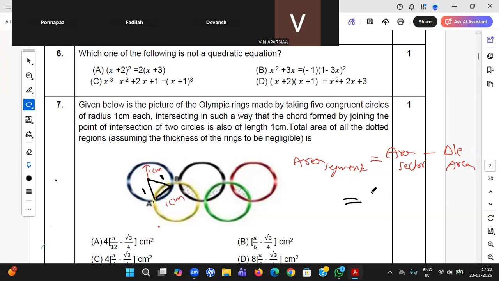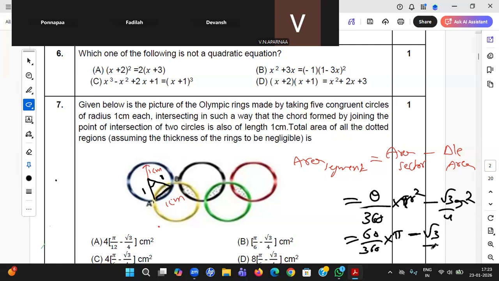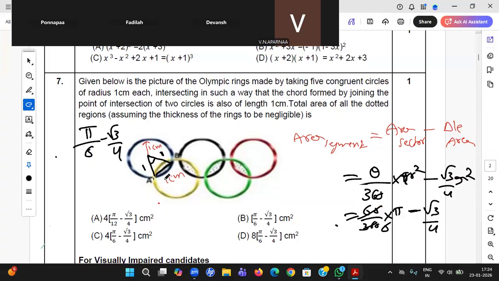What is area of sector? Theta by 360 into pi r square. Area of equilateral triangle, root 3 by 4 r square. What is theta? In an equilateral triangle, theta is 60 degrees. So 60 by 360 into pi r square. R he said is 1, so 1 square is 1, minus root 3 by 4 r square, R is 1. Finish. So how much did you get? Pi by 6 minus root 3 by 4. But what is that you got? You just got this area, beta.